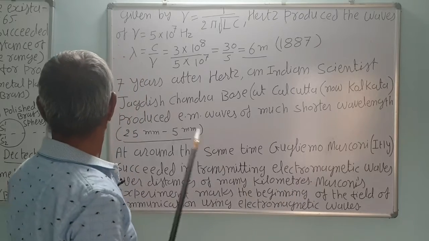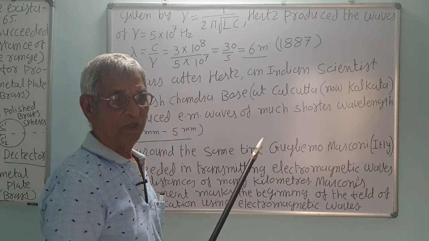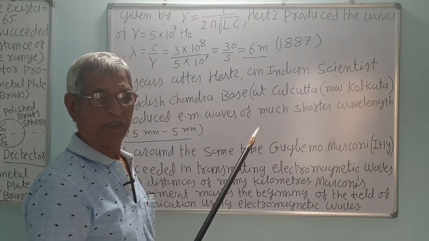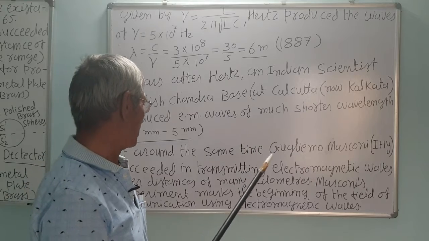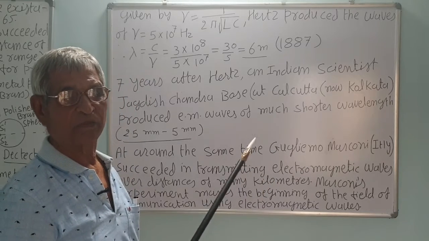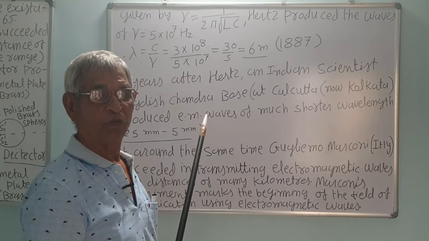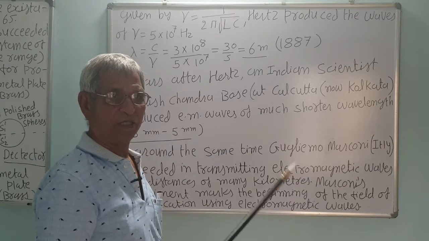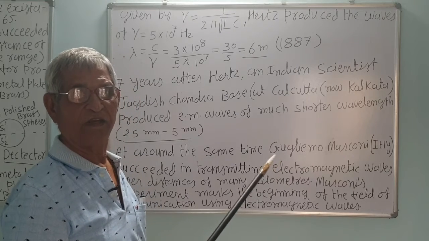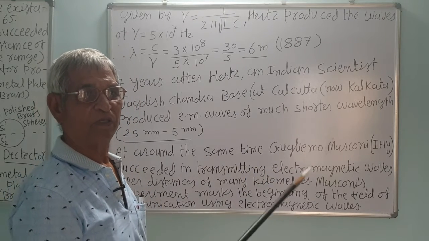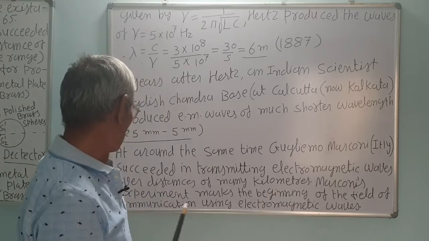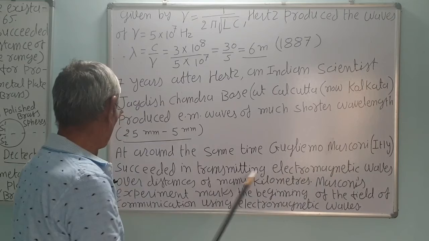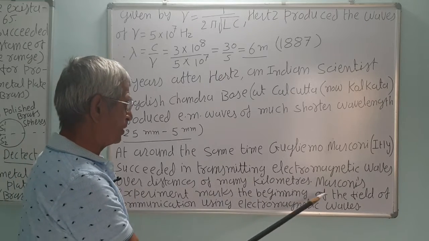That is, in Hertz's experiment, one of the gaps was connected to the earth and another was connected to the antenna, and he was able to transmit these waves across the English Channel in 1899. Later on, in 1901, he was able to transmit across the Atlantic Ocean. So he succeeded in transmitting electromagnetic waves over distances of many kilometers.